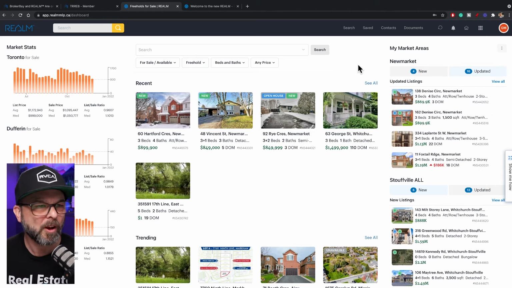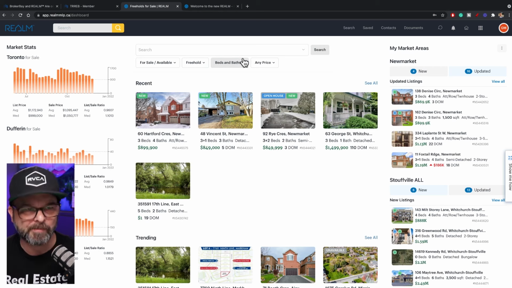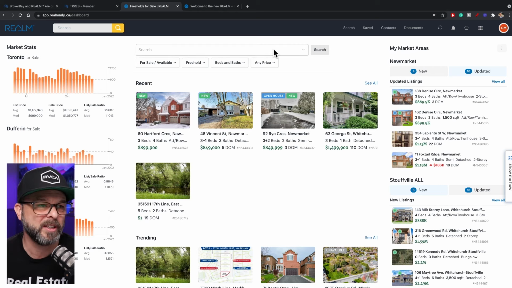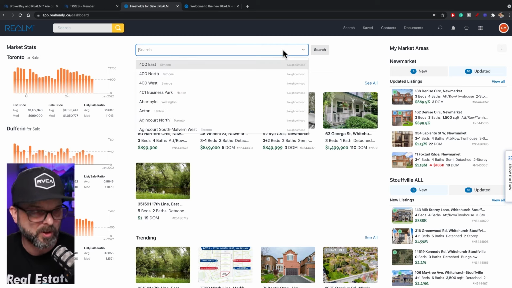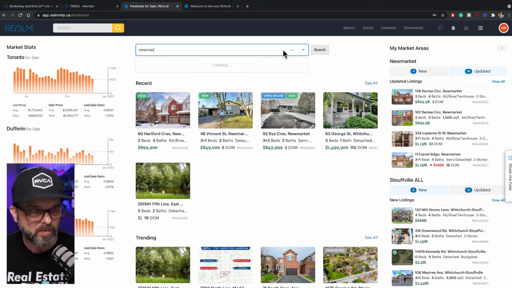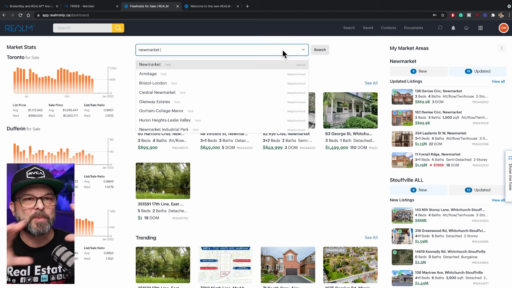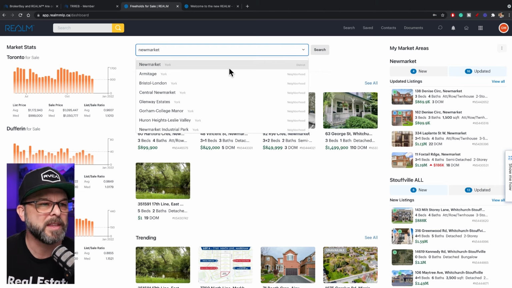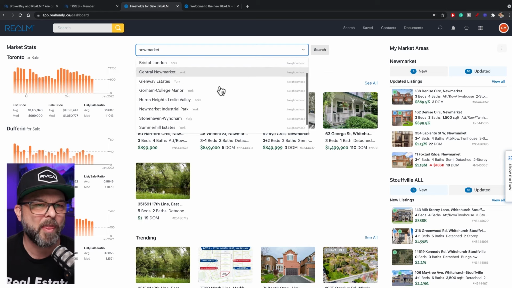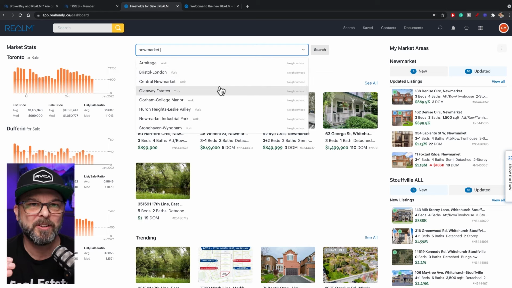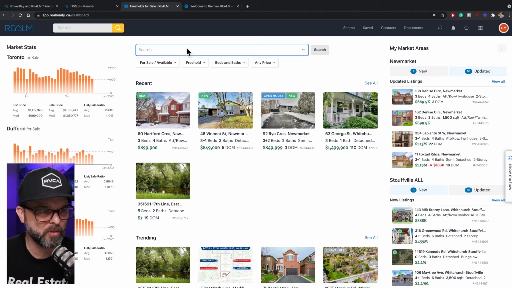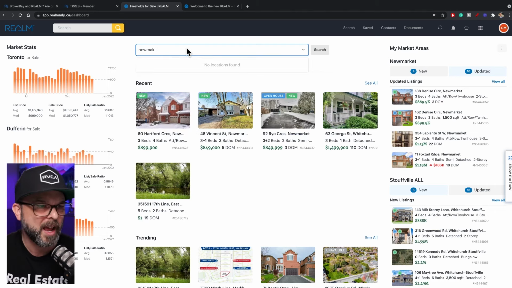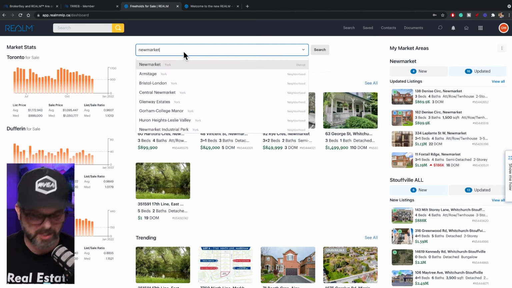Now, let's focus our eyes back to the middle here. This is really cool. So we've got our big search field right here, obviously, and we can identify how to use this pretty easily. And what I like is when I start typing in here, if I were to type up Newmarket, for instance, not only does it bring up the location of Newmarket, it brings up the neighborhoods of Newmarket as well. And that can be really, really beneficial. So we're going to leave it at Newmarket. We're going to type that back in and leave it at Newmarket. And I'm just going to click enter.